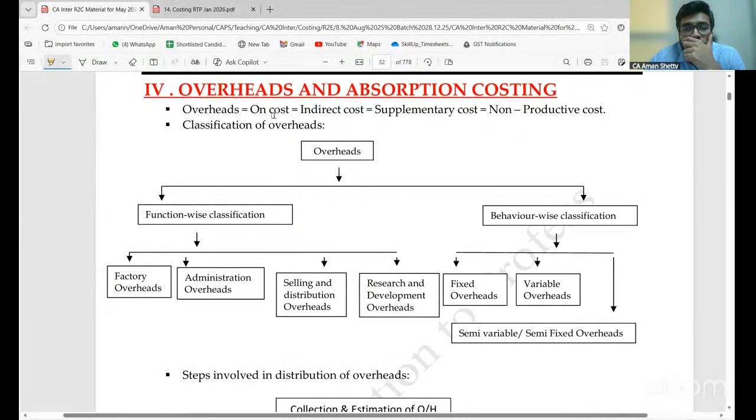Shall we go to the CAPS material? Open your CAPS material theory. Read.